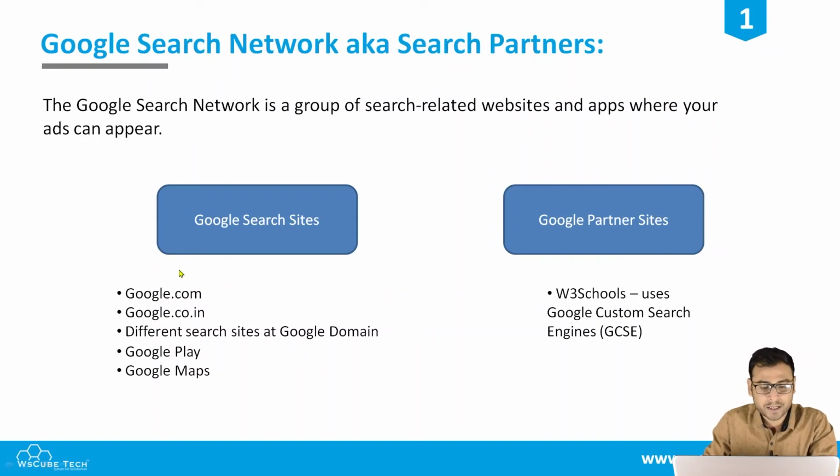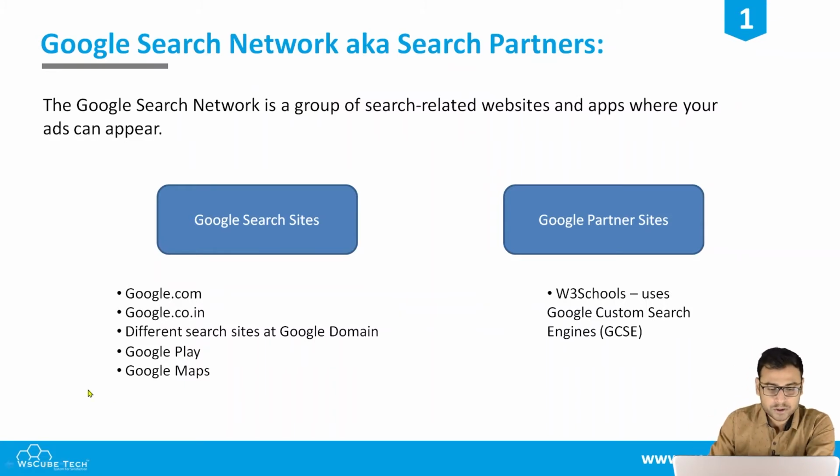So these are Google search sites, which are owned by Google. Then there are Google's partner sites, which are not directly owned by Google, but because of some Google tools, these websites can also show Google search ads and earn something. A very famous website is W3 Schools, which uses Google custom search engine. Through this custom search engine, different search ads can appear on W3 Schools, even though it is not owned by Google.